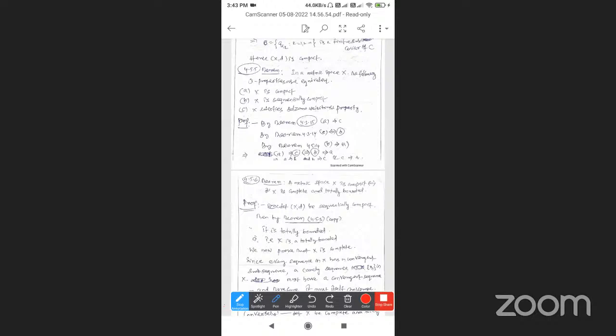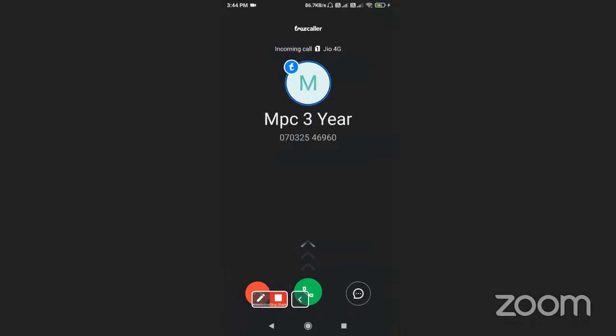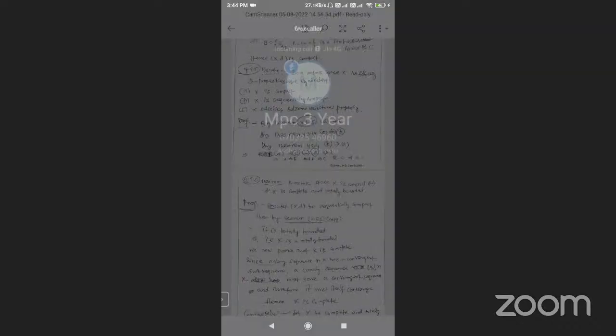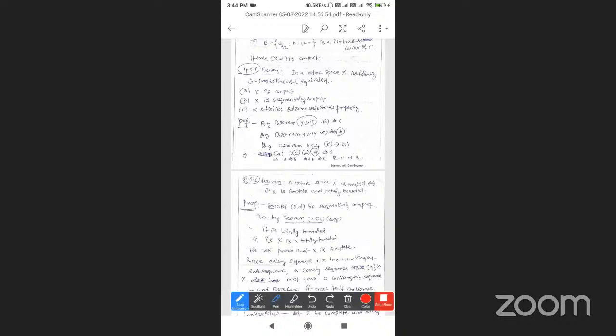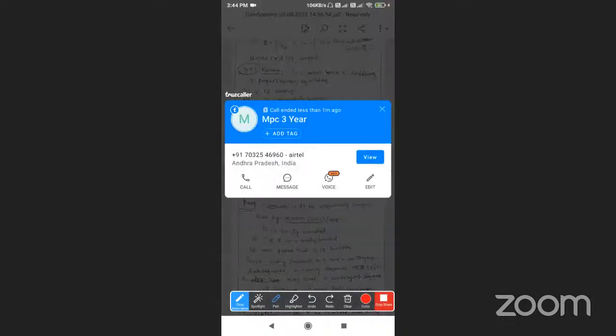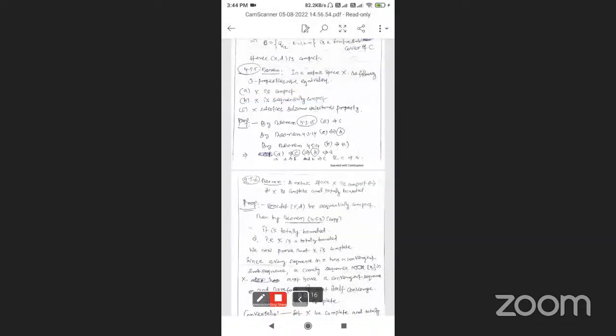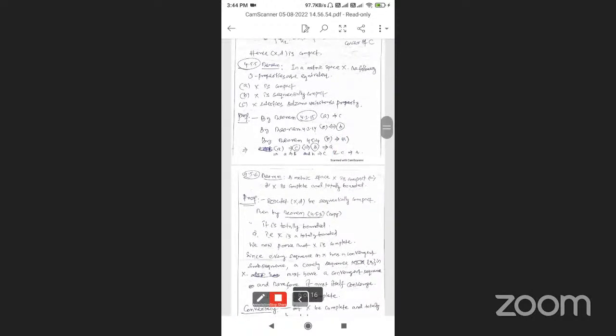Three properties are equivalent: X is compact, X is sequentially compact, and X satisfies the Bolzano-Weierstrass property.